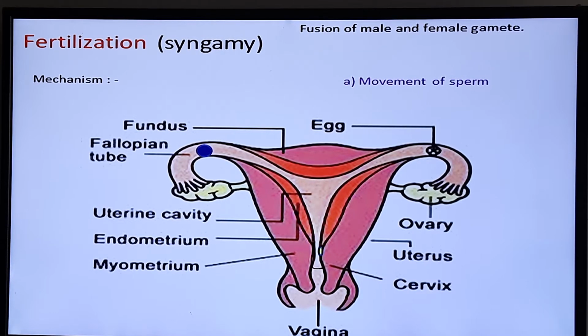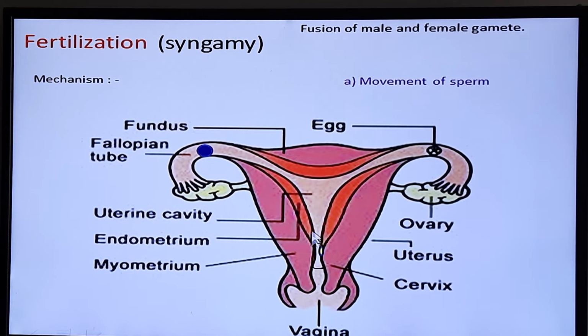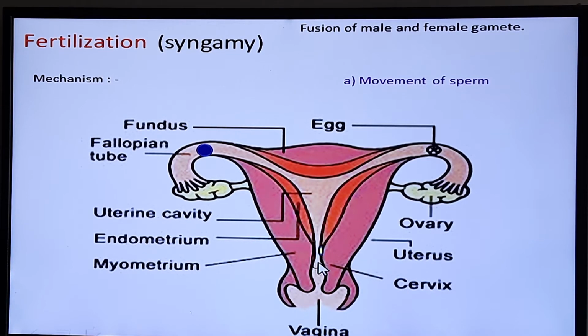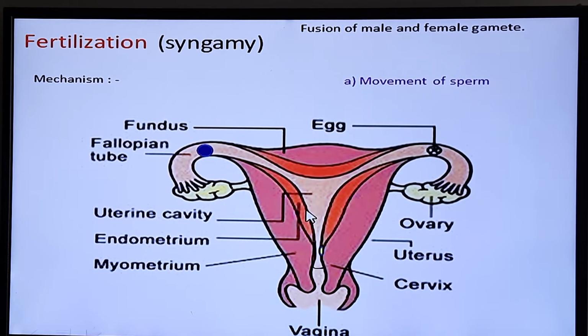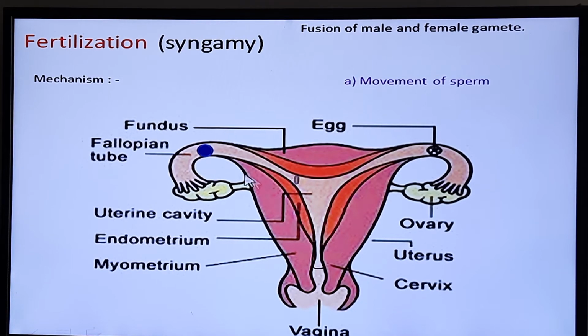This process of fertilization completes in three stages. These stages are known as the mechanism. The first stage is movement of sperm. Sperm can travel in the female genital tract. When sperm enter the female genital tract, they undergo capacitation. Capacitation means it increases the mobility of sperm and destabilization of the acrosome. These steps occur in capacitation, and sperm travel from the cervix to the fallopian tube in this way.